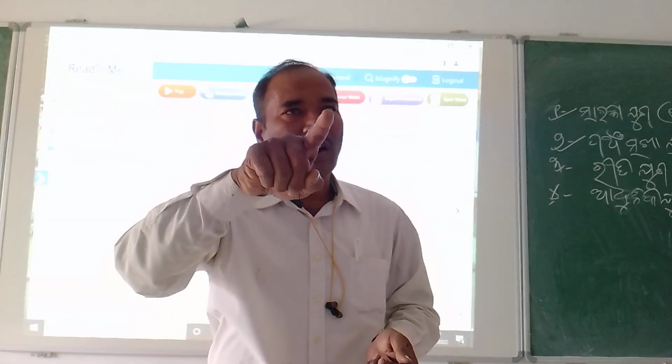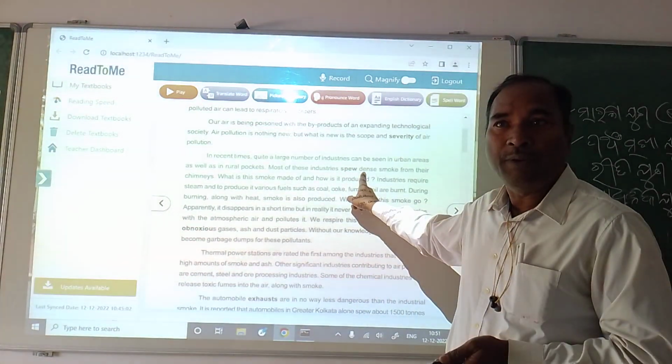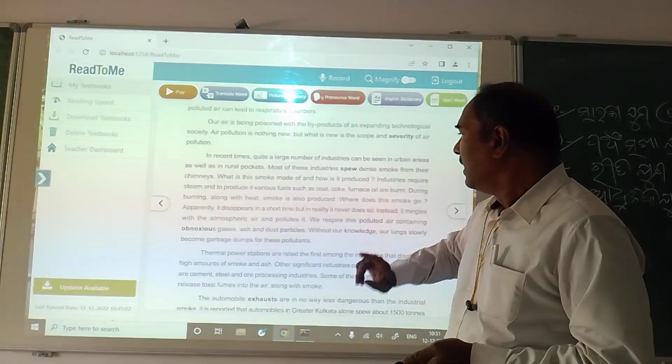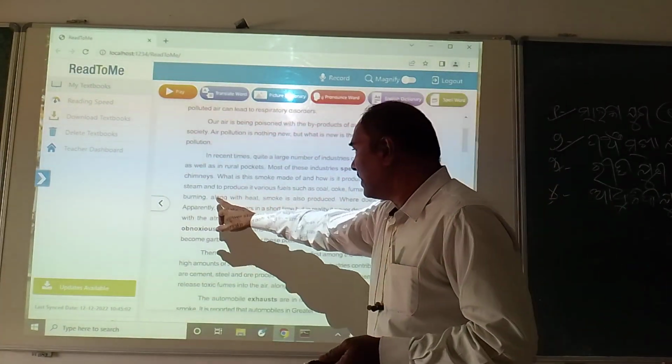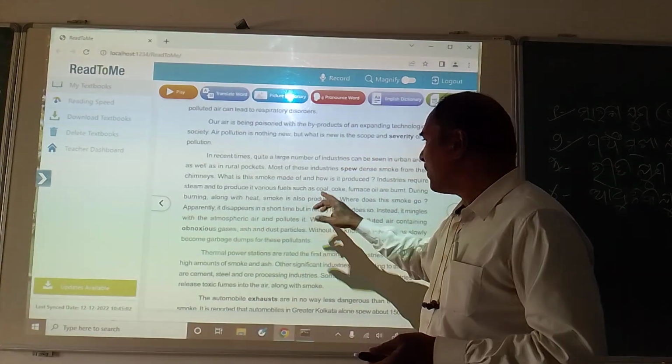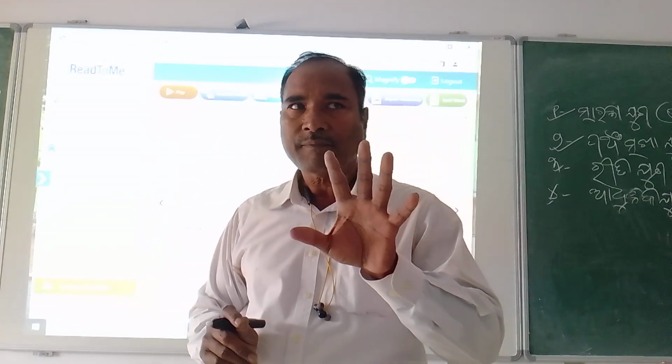Those gases are also called spew. During the burning, along with the heat, smoke is also produced. Suppose, for example, in the iron factory.